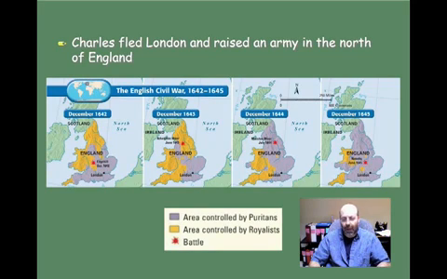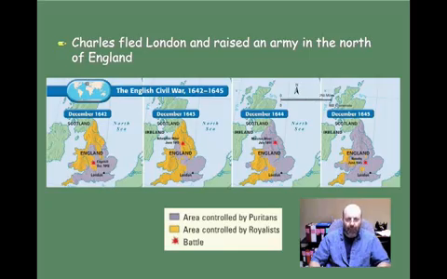And you can see on this map, this diagram basically shows you the outcome of what's going on. It's essentially a civil war. So between 1642 and 1645, there's going to be a civil war between the supporters of the king and the supporters of Parliament. Okay, and you can see the areas here on this map that are in purple are the areas that were controlled by the Puritans, which were primarily the members of Parliament who were opposed to the king, and the sort of yellow-orangish areas are the areas that are controlled by the Royalists, or the supporters of the king. And you can see where the major battles took place.